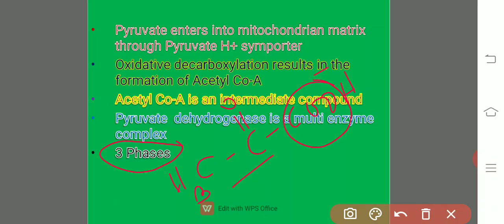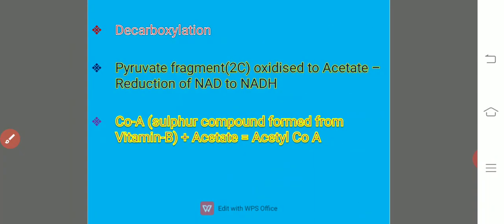And thereby this fragment of the pyruvic acid contains only 2 carbons. That is nothing but the acetate. This acetate in the second step is mixed up with the coenzyme A and forms acetyl coenzyme A. So there are 3 steps. What are the 3 steps? In the first step, that is decarboxylation.